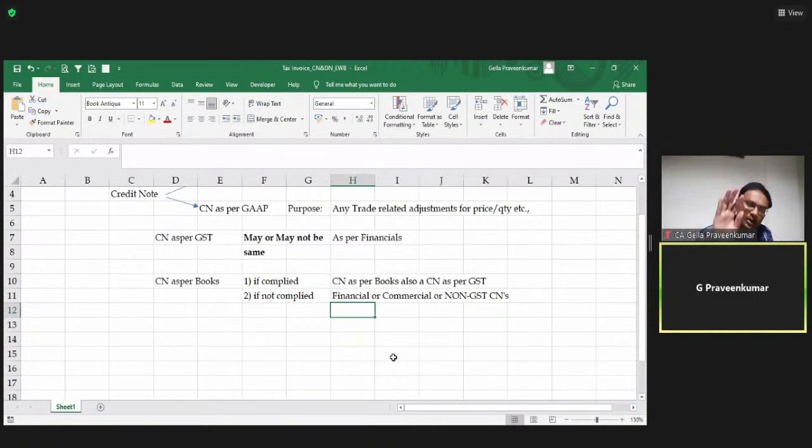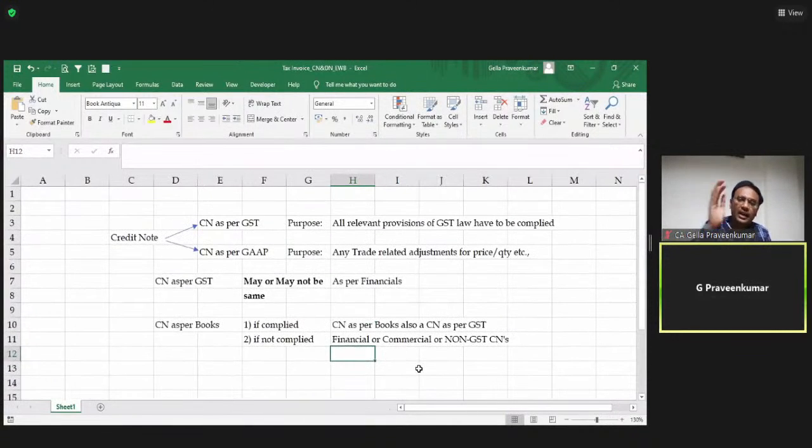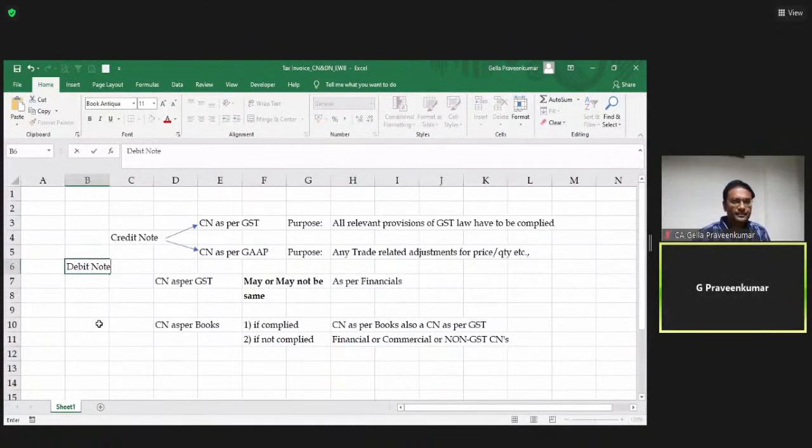So the same logic is applicable for my debit note. Whatever we have discussed all along, all this concept is applicable equivalently to my debit note also. My credit note, debit note, is the same understanding or discussion that we have.